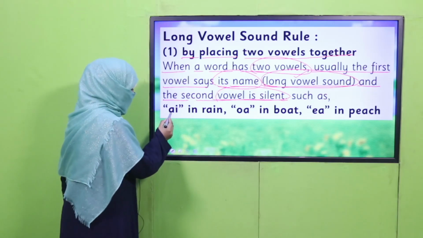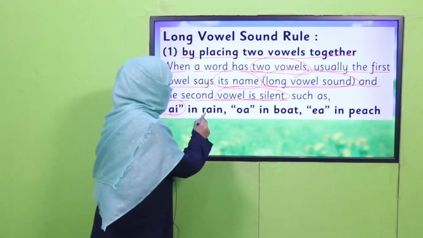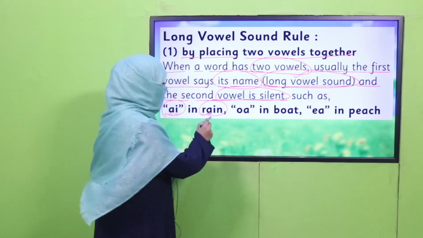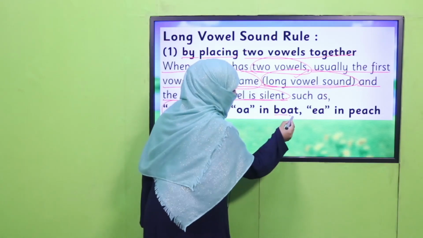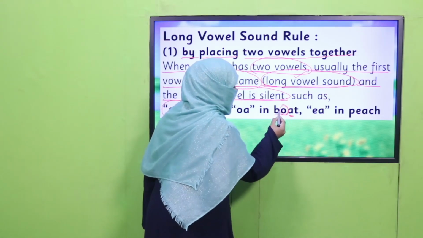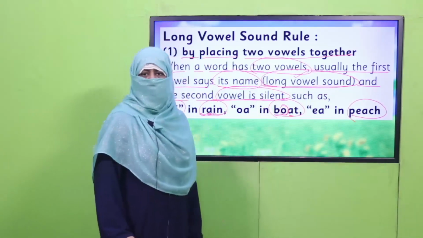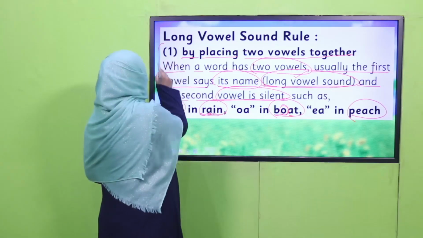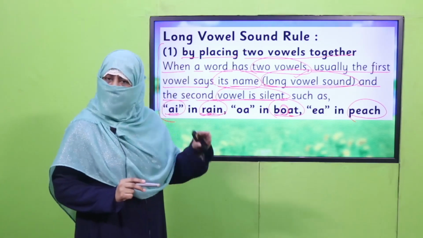As there are two vowels, A and I, when they come together, as in rain, this A is giving its name A and I is silent. Boat: this A is silent and O is giving its long sound. Peach, and so on. This is rule 1. What I am telling you is, there are two vowels. First one will give its long sound and second will be silent.